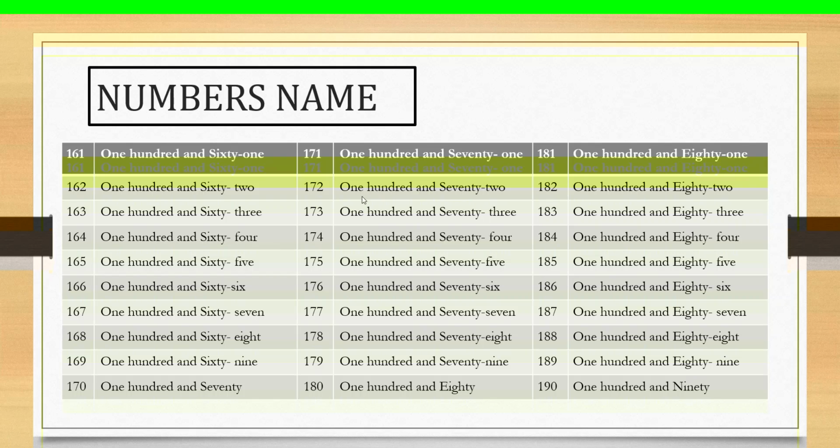One hundred seventy-two, 172. 173. Next number, 174, 175, 176, 177, 178. You can read the spelling.